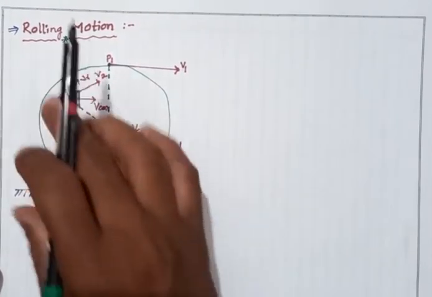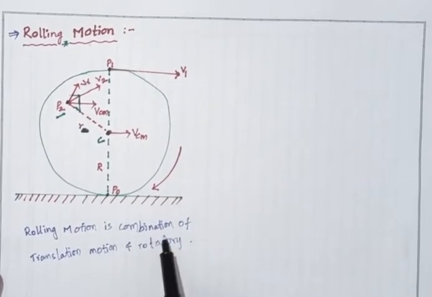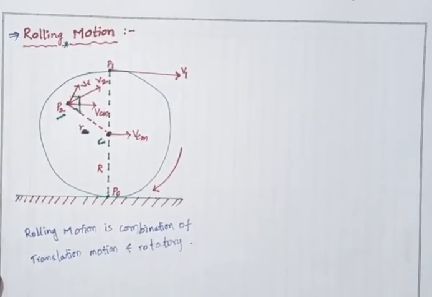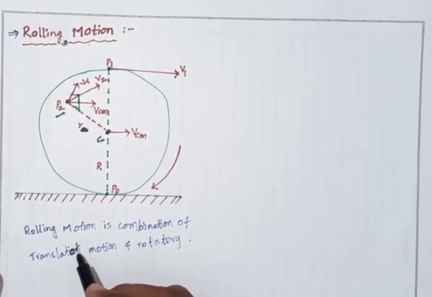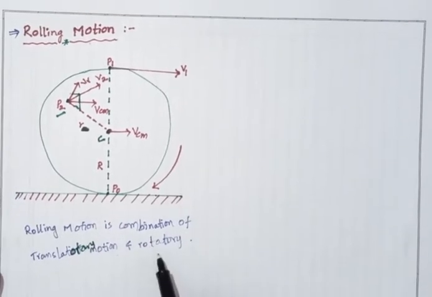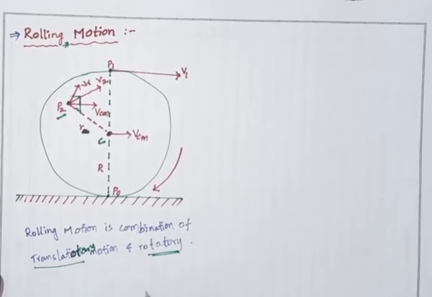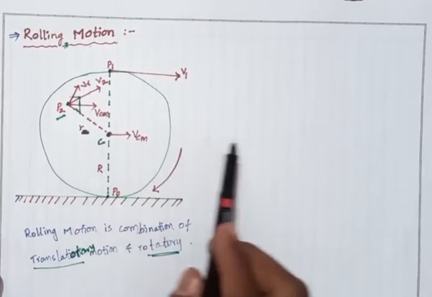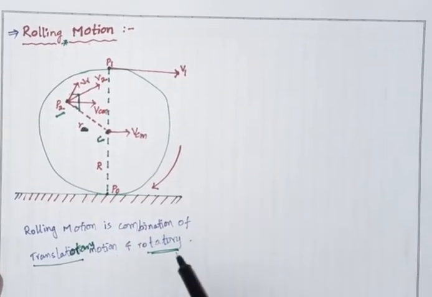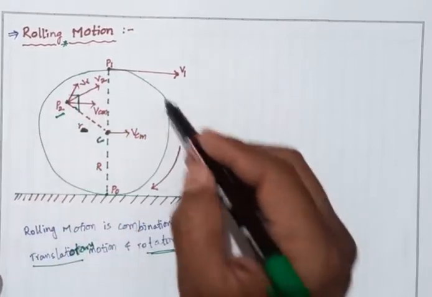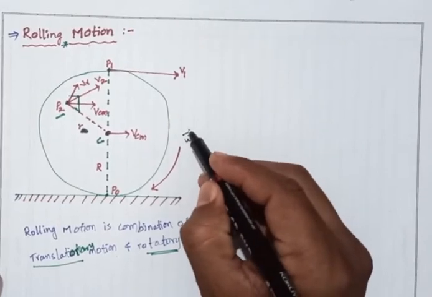So it moves in rolling motion. The rolling motion is a combination of translatory motion and rotatory motion. Translatory motion is motion in a line, a linear motion, and rotatory motion is with a certain angular velocity omega.